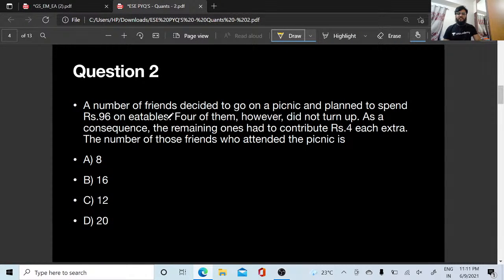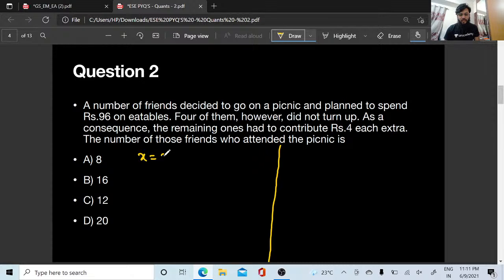Okay, a number of friends decided to go on the picnic. Do I know how many friends decided to go on this picnic? Do I know any number? Any number has been given here, people? No. So let us take it as x. I'll be solving this by two methods.